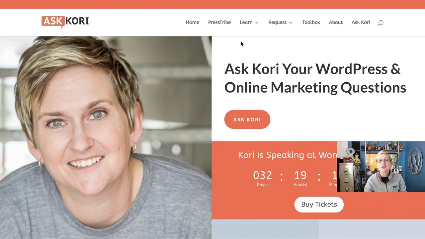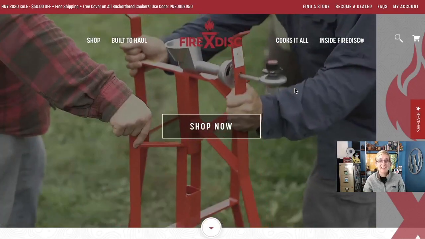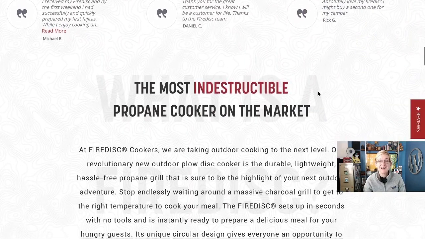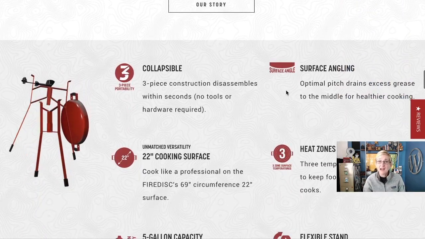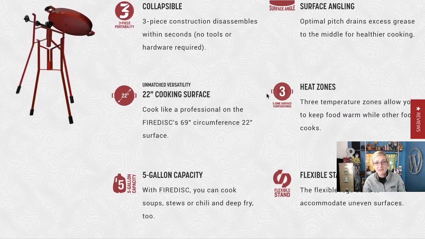Or you can even add a store. This is a website that we've created on WordPress, and it is completely all of the above. It has a blog inside of it, it has a store inside of it, and it has a lot of information-based pages inside of it. So it's kind of that 3-in-1 solution.